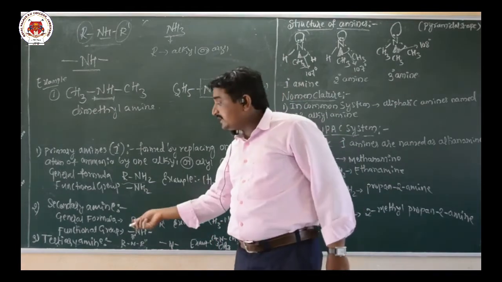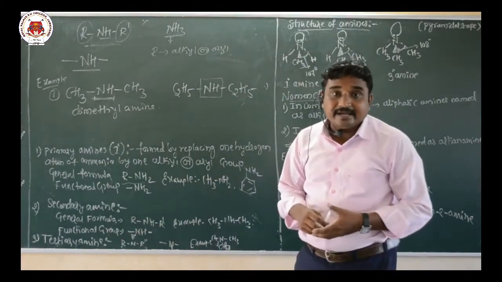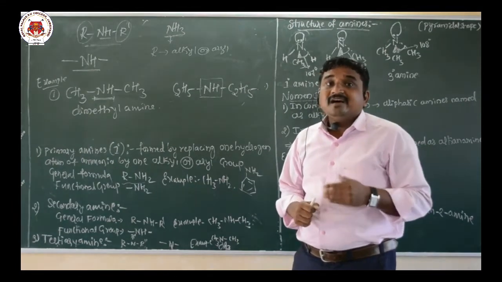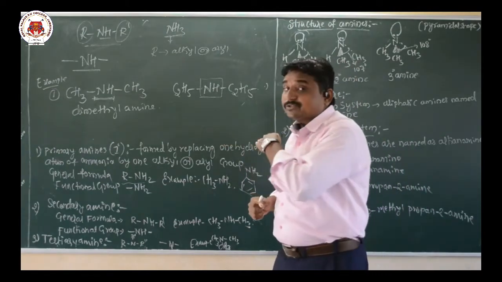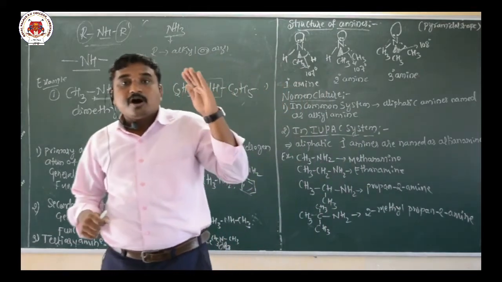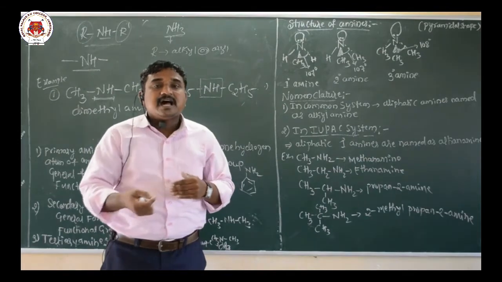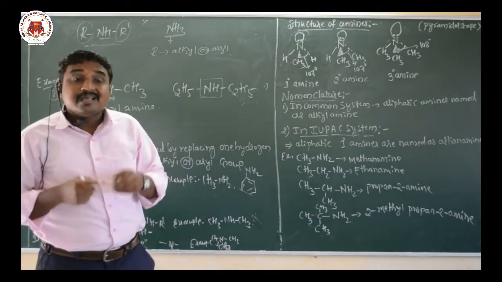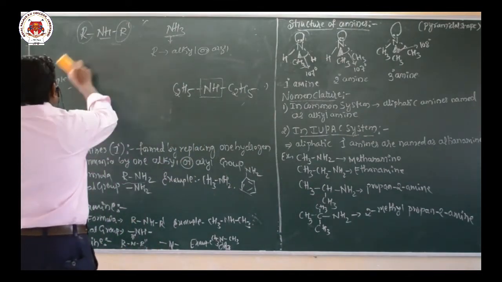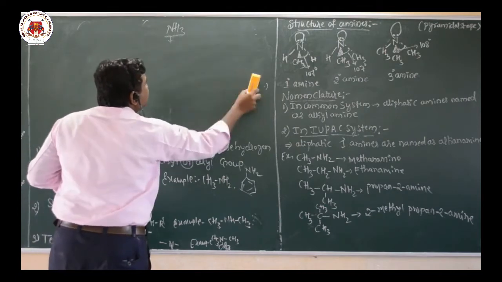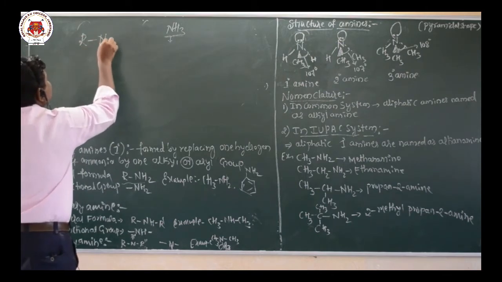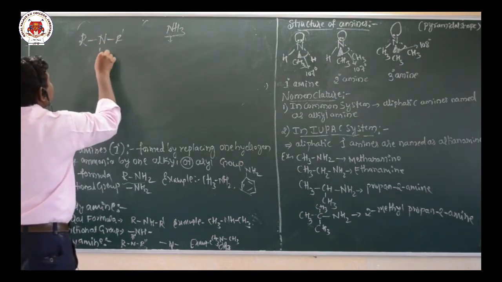Now let us move to the third one, that is tertiary amine. Tertiary amines are formed by the replacement of all the hydrogen atoms. The ammonia molecule has three hydrogen atoms. All three hydrogen atoms are replaced, with substitution of three alkyl or aryl groups. So they are called tertiary amines. These amines are obtained by the replacement of three hydrogen atoms. Hence the general formula is RNR dash, and this is R double dash.